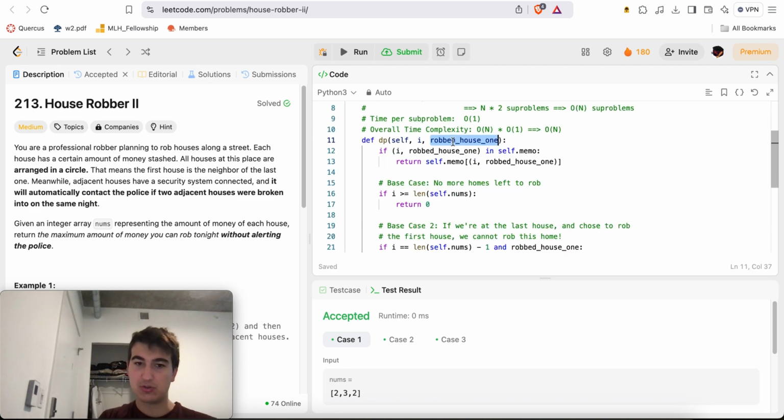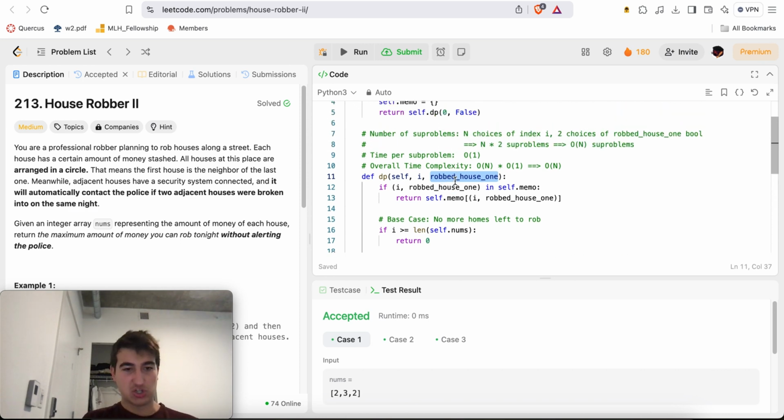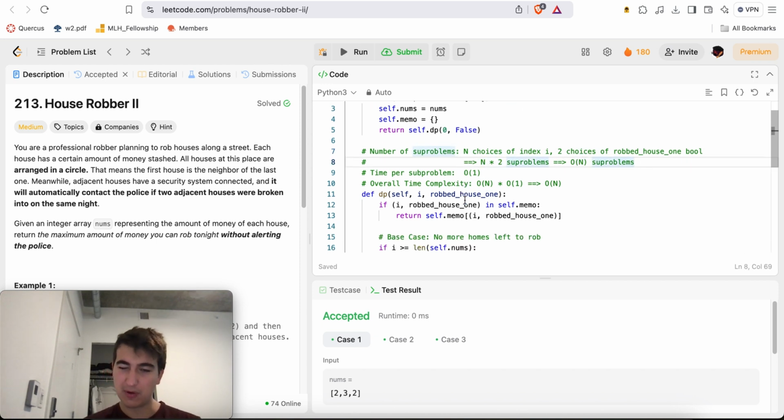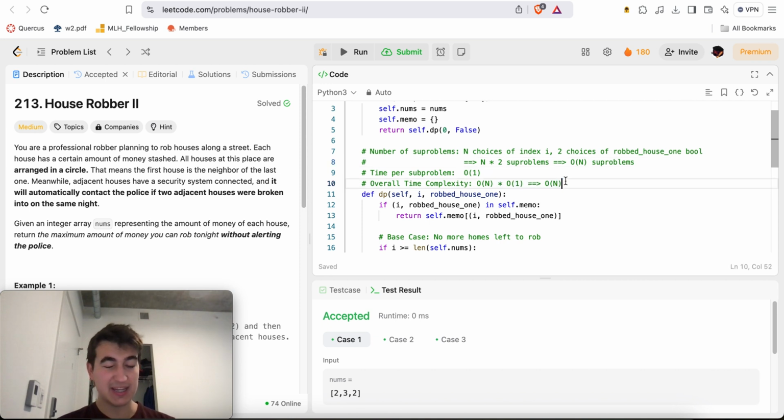If I rob house 1, this will be true. If I didn't rob house 1, this will be false, right? But this is just a Boolean. It's either true or false. So in terms of the total number of subproblems, it'll be every single one of the n indices i when this guy is false, and each of the single indices i when this guy is true. So there's n times 2 total subproblems, but n times 2 is still O of n total subproblems. And then the work per subproblem, just like in house robber 1, is O of 1. So my overall runtime complexity is still O of n.